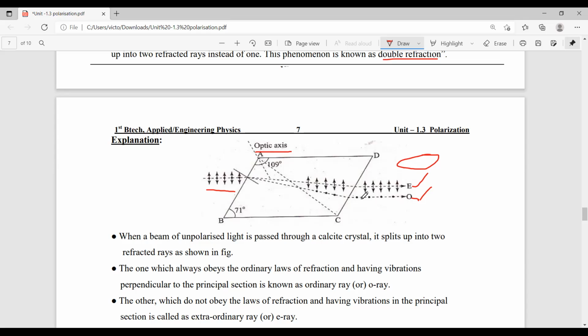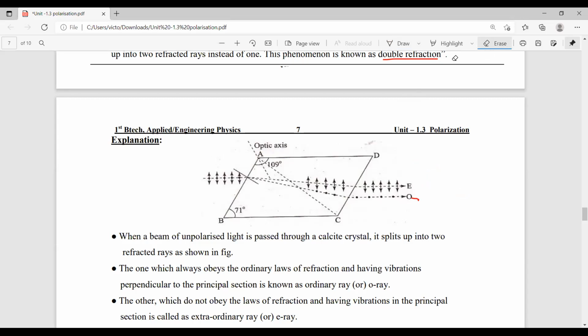Whereas ordinary light obeys the law of refraction and the particle vibration is perpendicular to the principal section, and it is also one of the polarized lights, which is in a circular shape. So these topics we discussed in the last class.